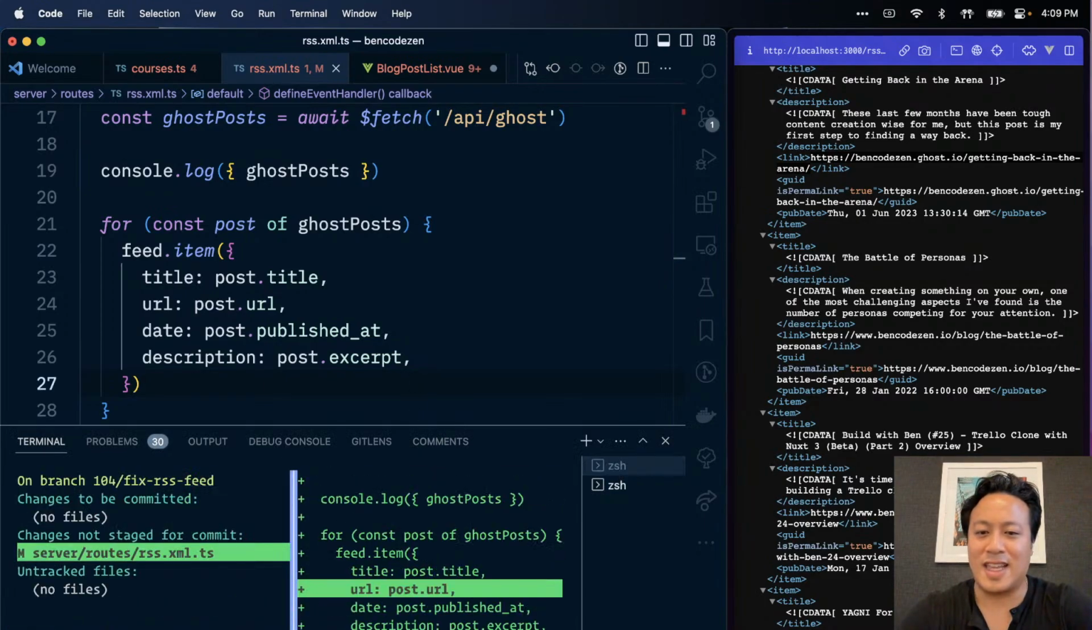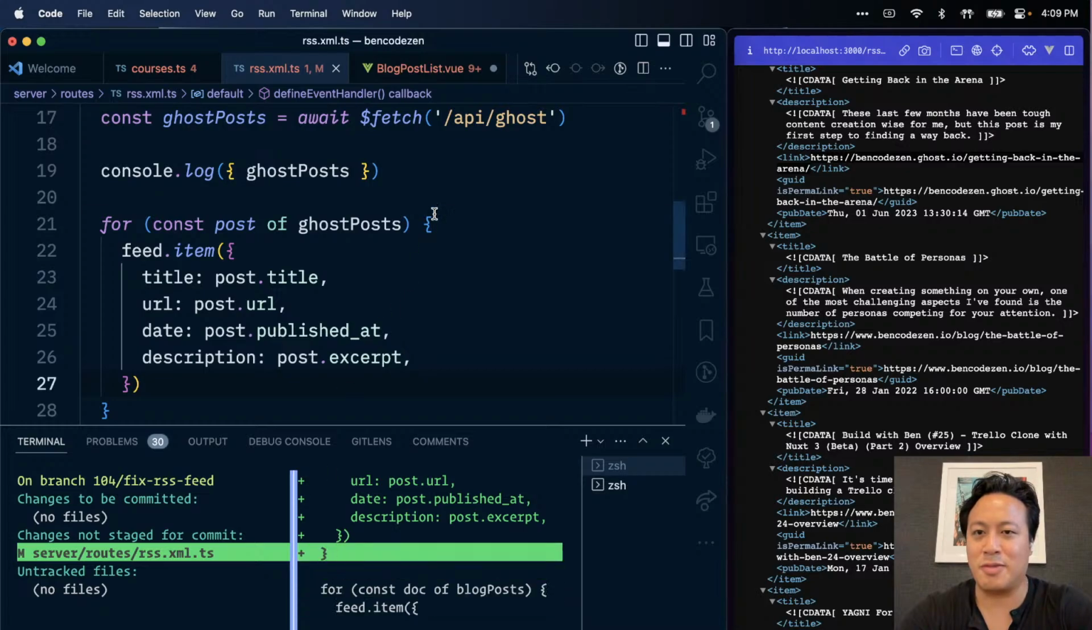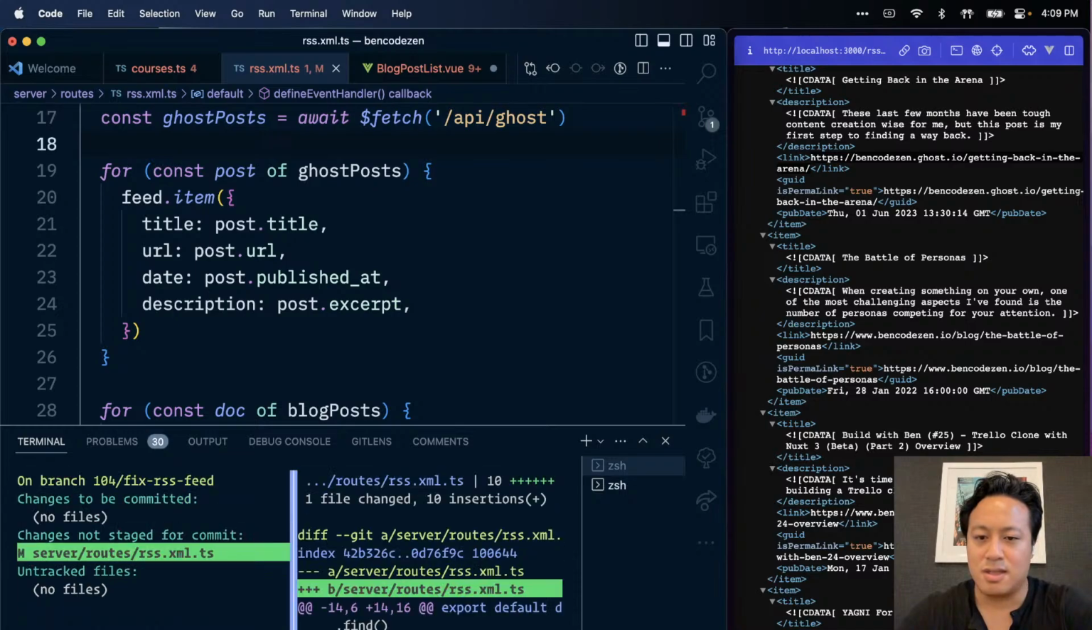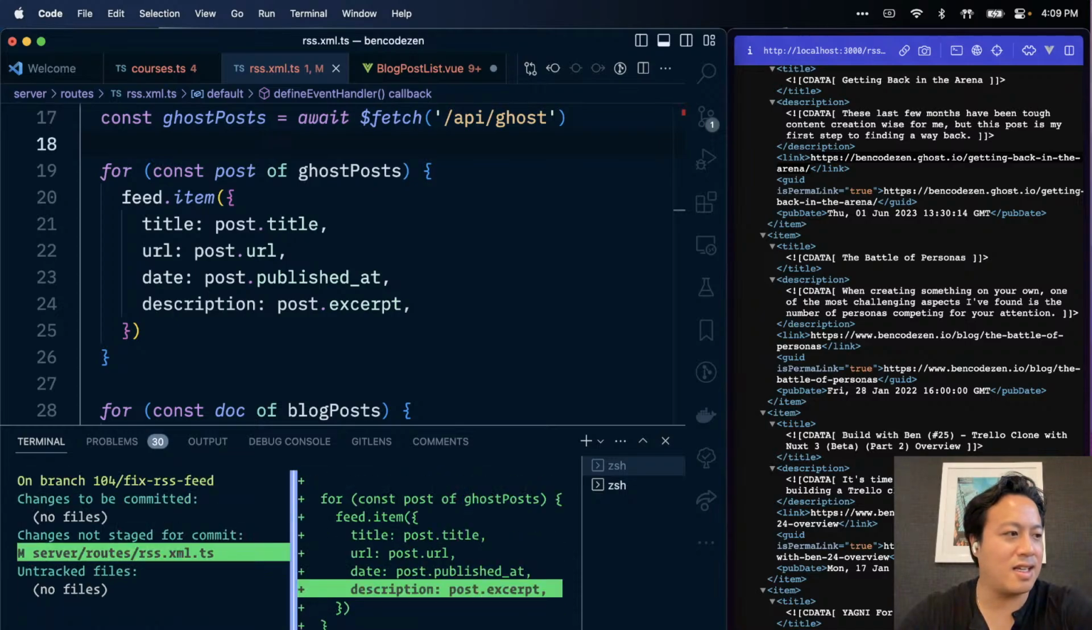Okay, so we caught that. This is good. We don't want stuff to log like that. We don't want that saved in the code. So what do we got here? We got that.